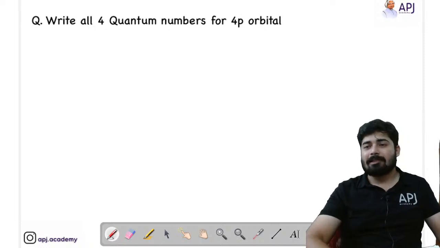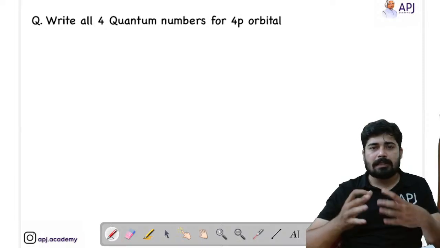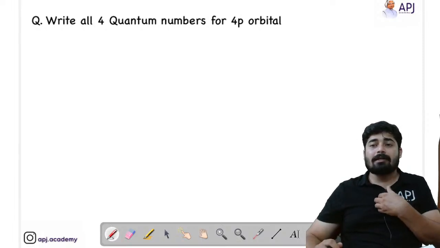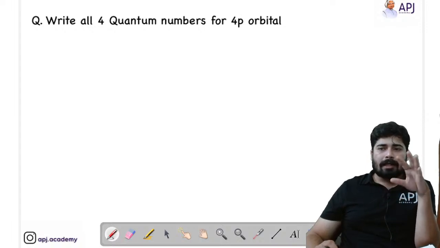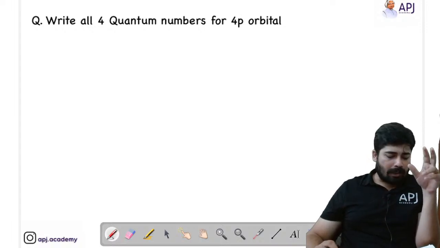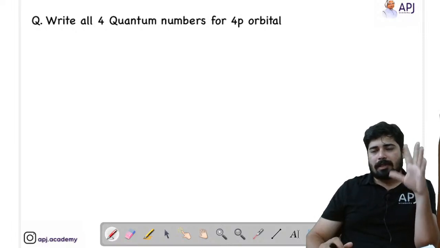And after this session you can do problems if you have any material with you, so that you can practice certain problems with quantum numbers. I guarantee that if you have concentrated in this session, you can easily crack every question that can be asked from quantum numbers.